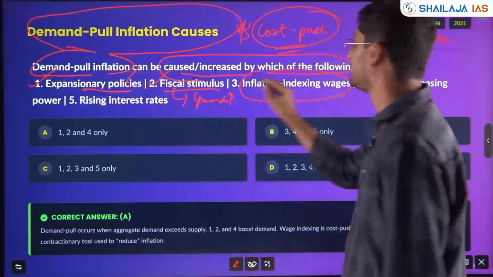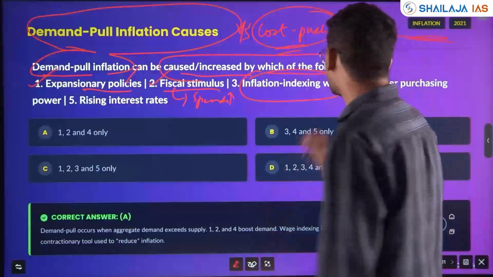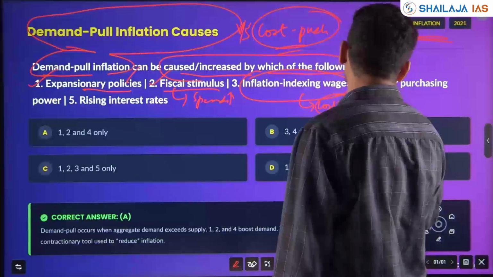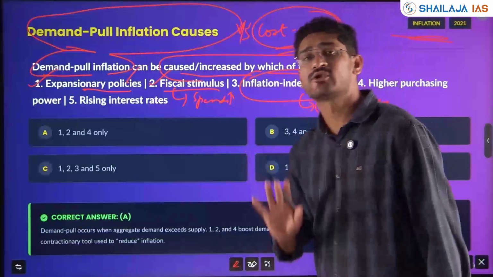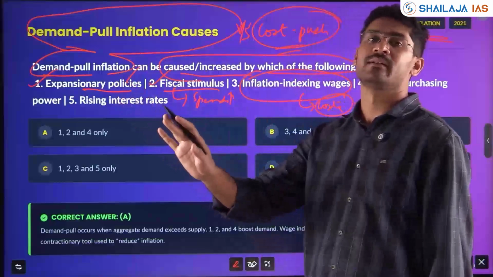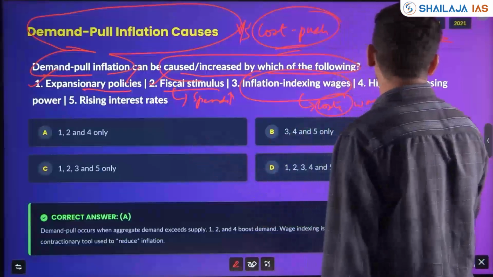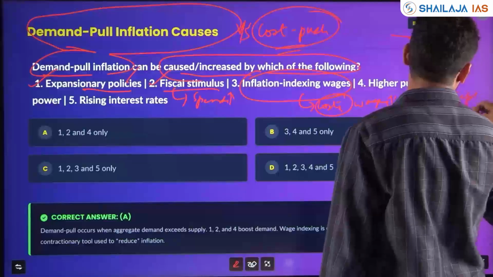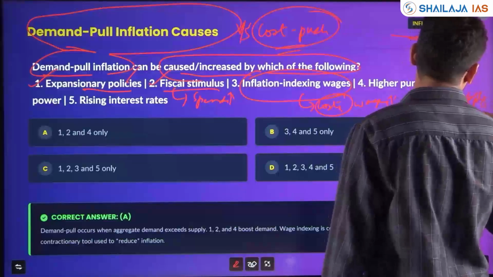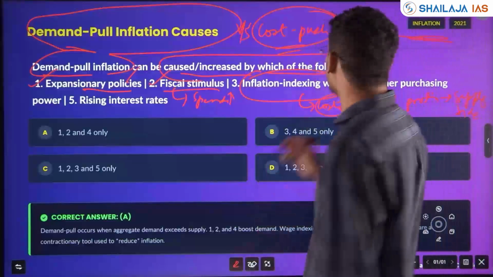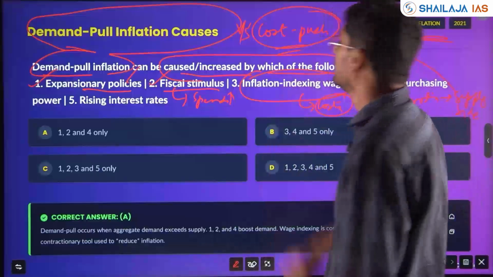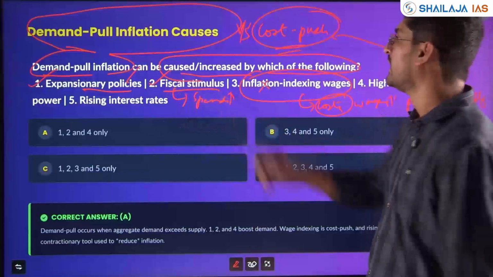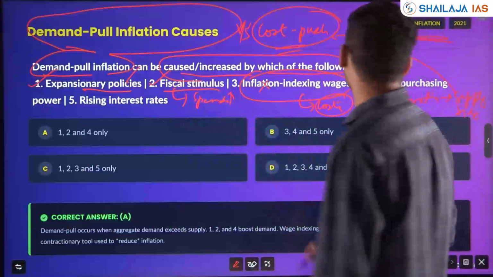Inflation indexed wages. Wages are a cost. If wages increase, it leads to cost push inflation because it increases the production cost and the supply side cost. If it increases the supply side cost, that is cost pushing the inflation. So inflation indexed wages is not demand pull inflation, it is cost push inflation.